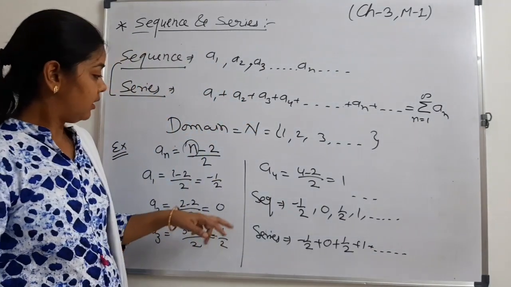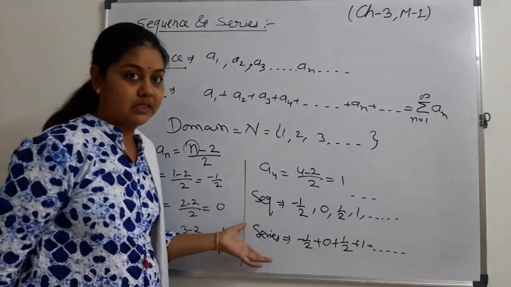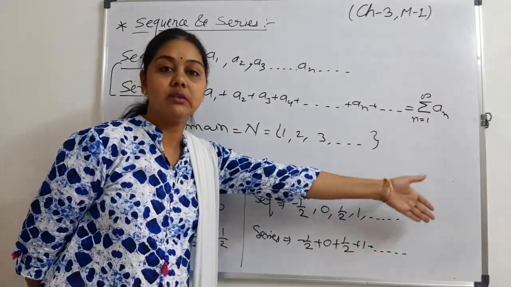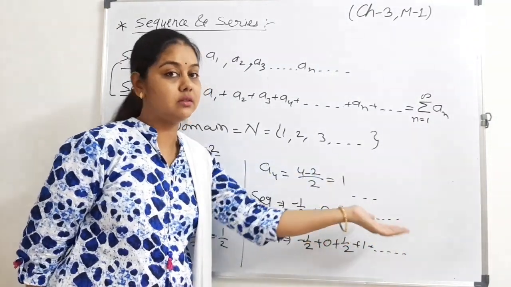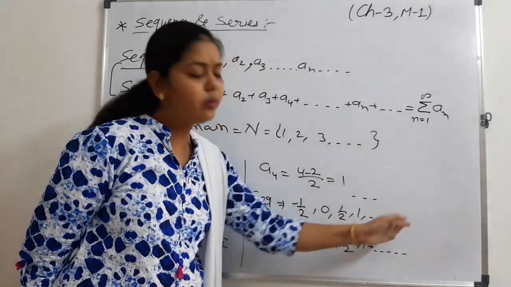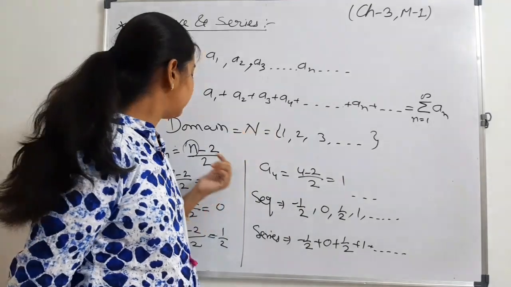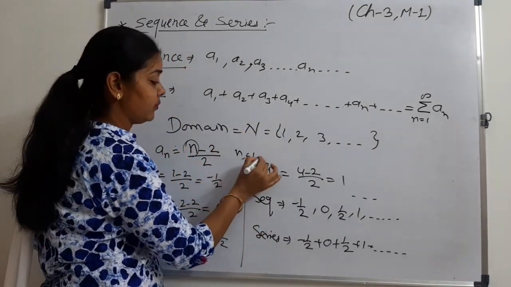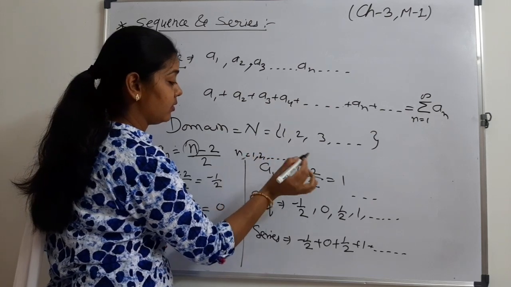Is it clear? Here this sequence or series is an infinite series because we don't have the last term. How many terms are there? We don't know about it. That's why this is infinite. There are so many terms. We will put the natural number from n to infinity.